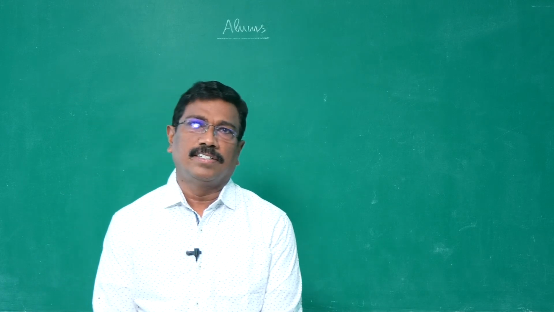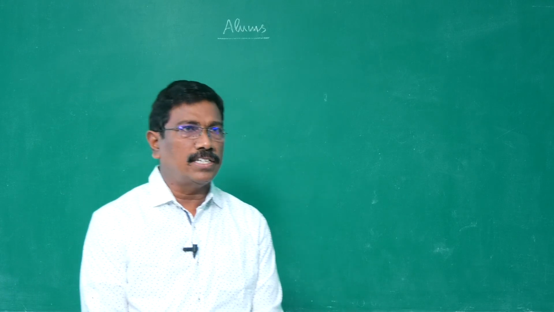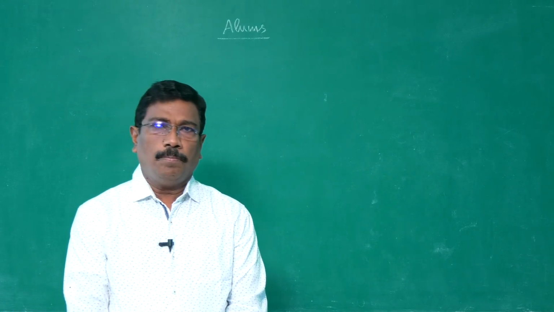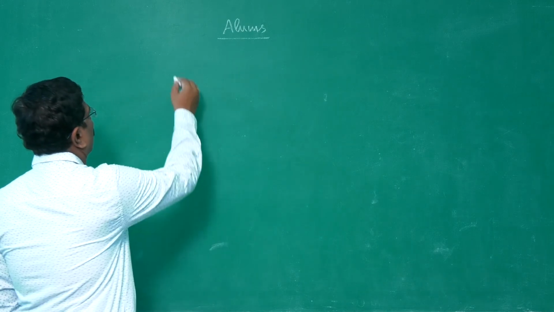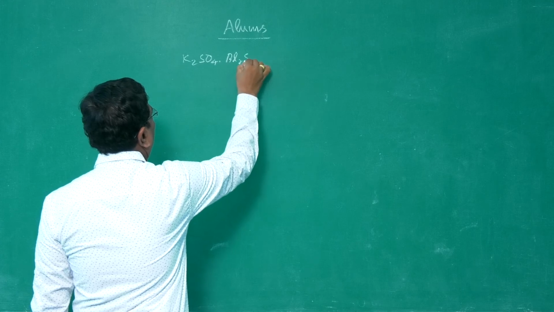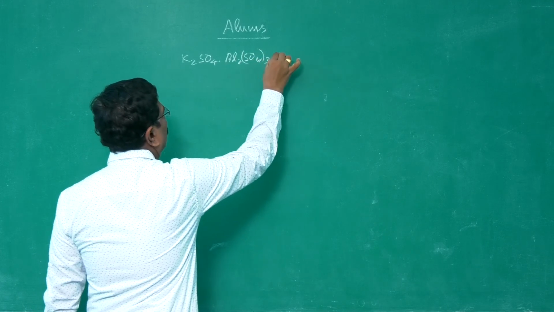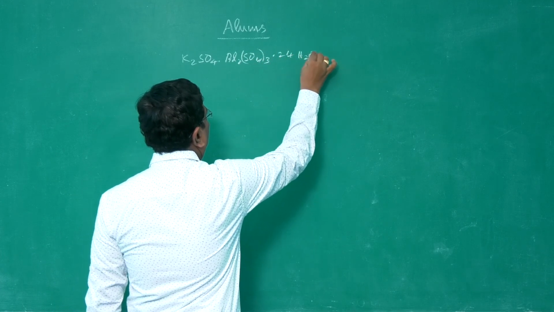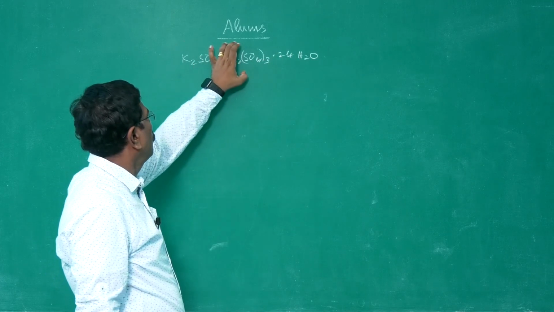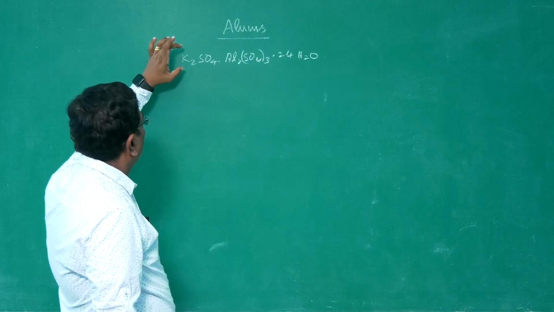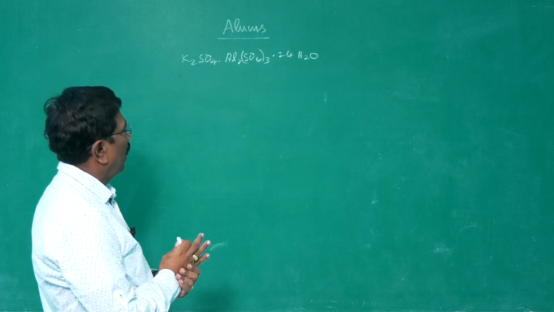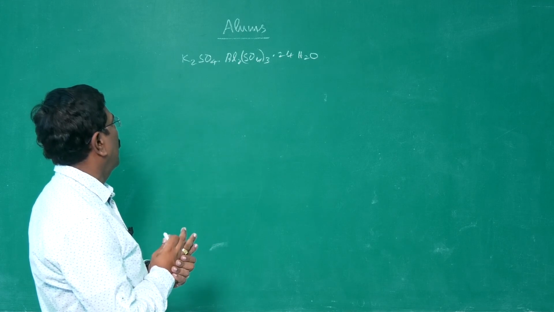Dear students, in this session we are going to study about alums. When we talk about alum, usually we think of only potash alum, potassium sulfate, aluminum sulfate with 24 molecules of water of hydration. It is a double salt. It is crystallized by using potassium sulfate as well as aluminum sulfate, maybe in equimolar proportion. When allowed to get crystallized, you will be getting potash alum.